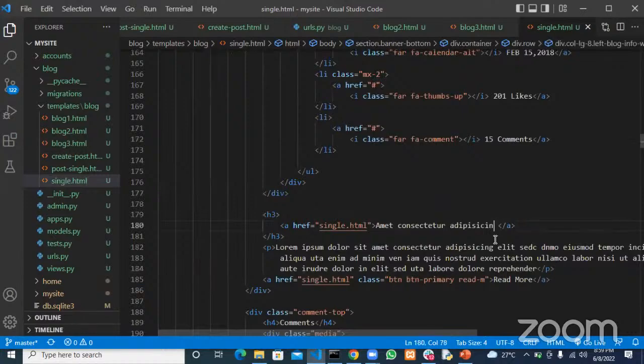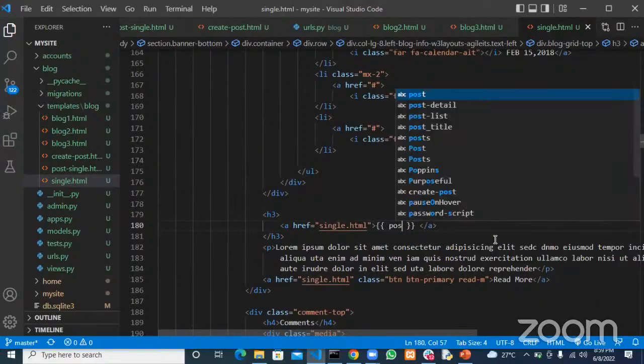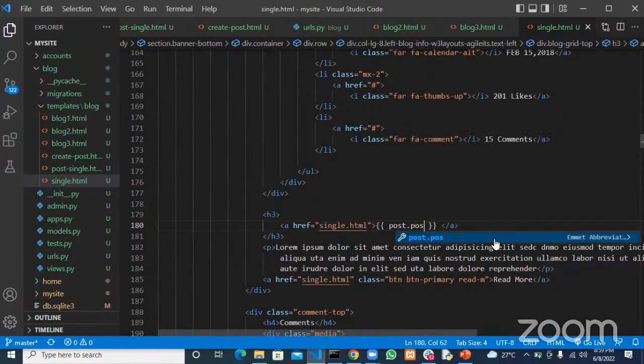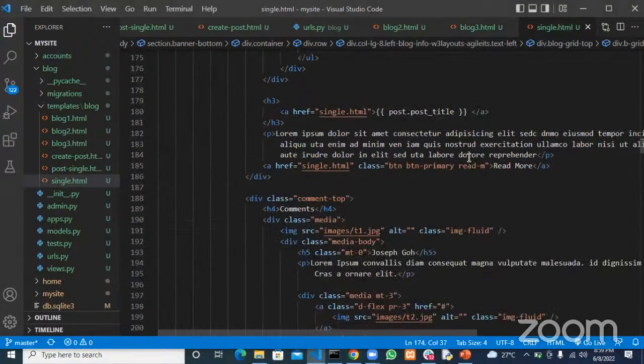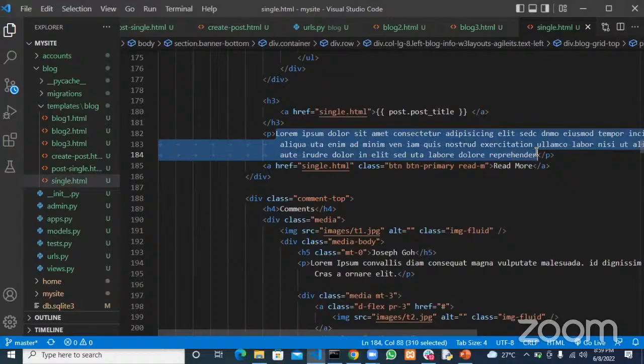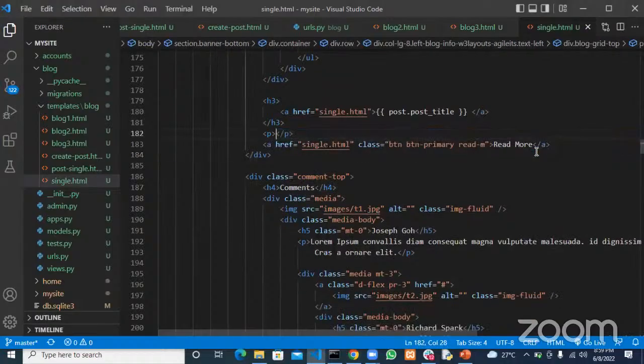All right, so here should be post item. Any question? No, sir, no question. Okay, post title. And this whole paragraph should be our post contents. So we don't need the dummy data again.